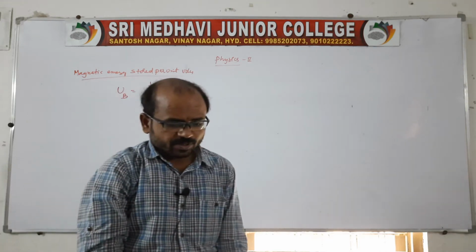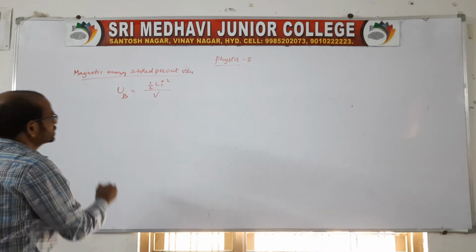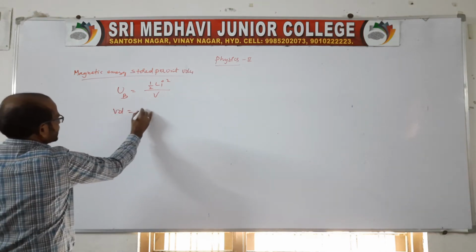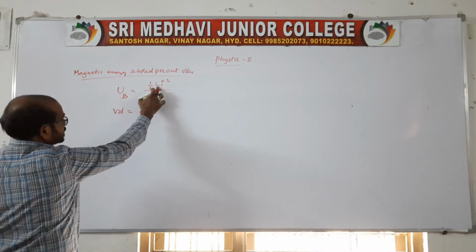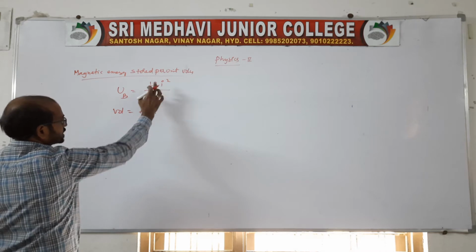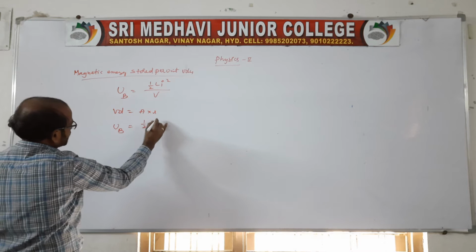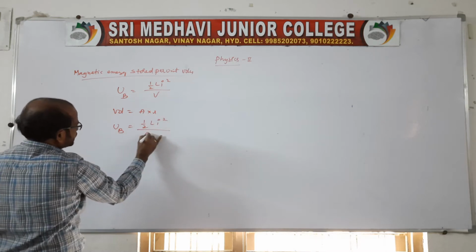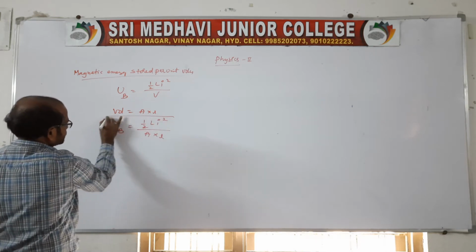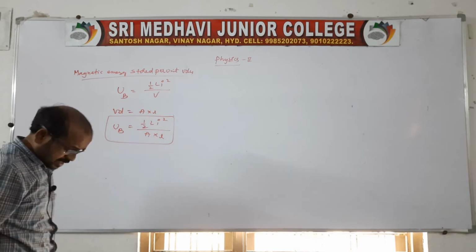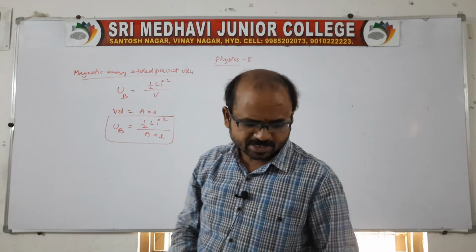We know volume is nothing but A into small l. Capital L is the coefficient of inductance, small l is the length. So it is 1 by 2 L I squared by A into l. Is it okay now? This is the energy stored.